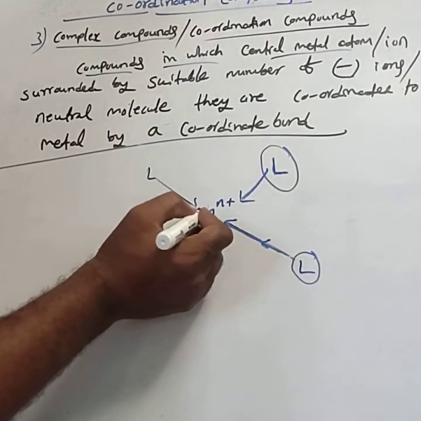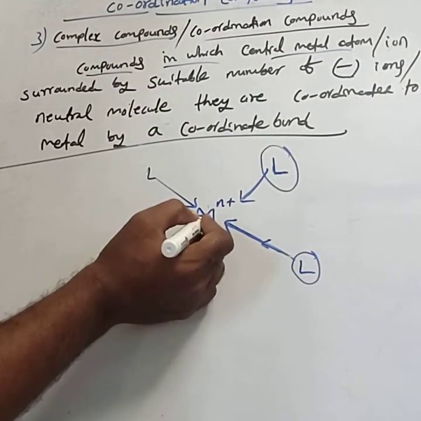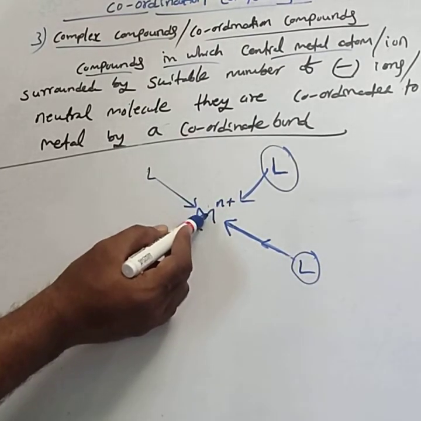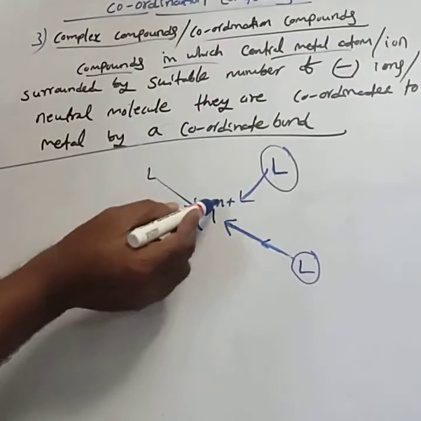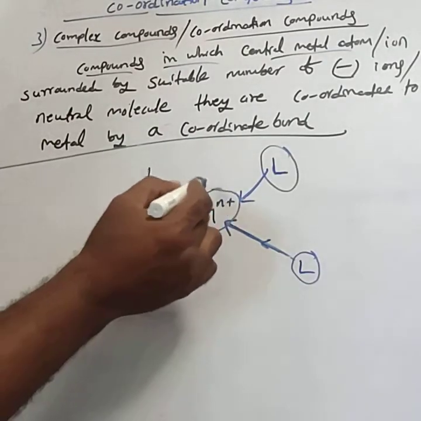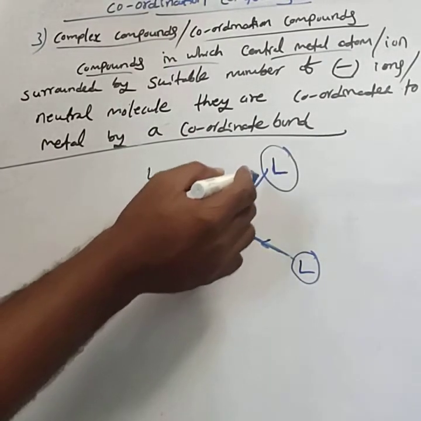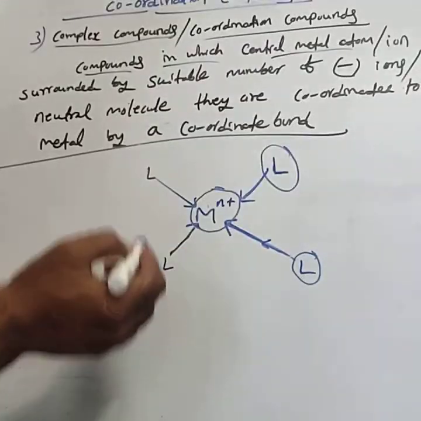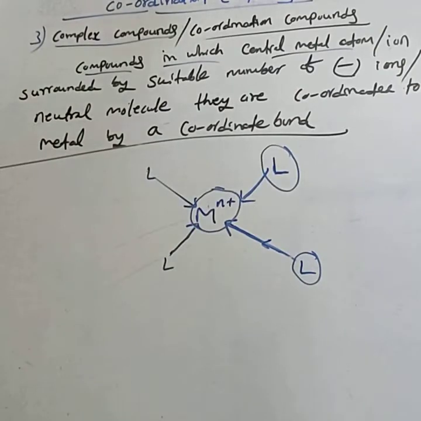Always, the coordinate bond direction is towards the metal atom. While writing the structure of the coordination compound, you have to show the arrow mark towards the metal atom, because in these complex compounds, the central metal atom accepts the electrons from these negative ions or neutral molecules. This is called a coordination compound.